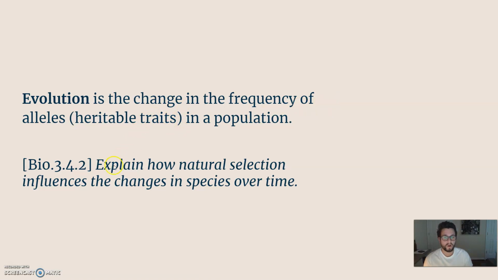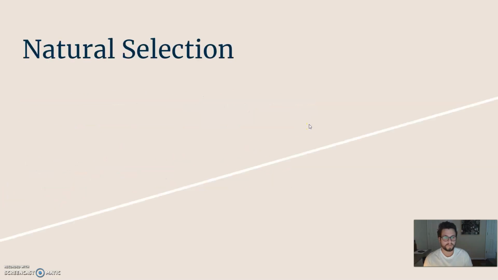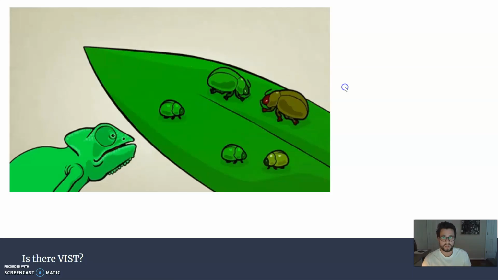And our goal for today's lesson is to explain how natural selection is going to influence that evolution. Natural selection is a very important main thing we talk about as a cause for evolution, but it actually isn't the only cause. We'll get into the other ones on a different lesson.